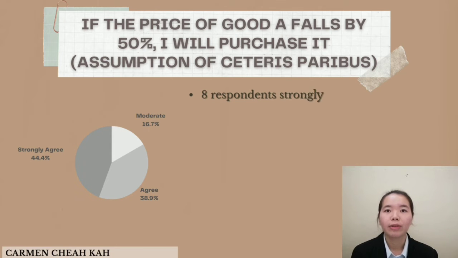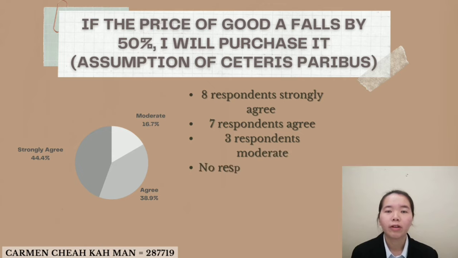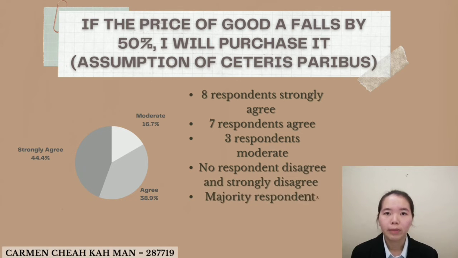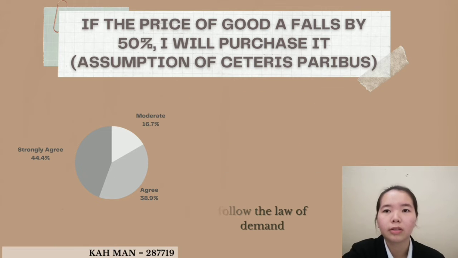Hi doctor, now I want to present about consumer behavior 2. First statement is, if the price of good A falls by 50%, I will purchase it. Assumption of ceteris paribus. The majority of the respondents strongly agree, and this follows the law of demand that if the price of the good decreases, the demand for the good will increase.